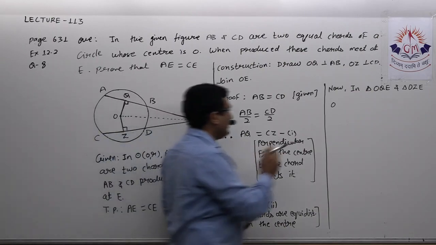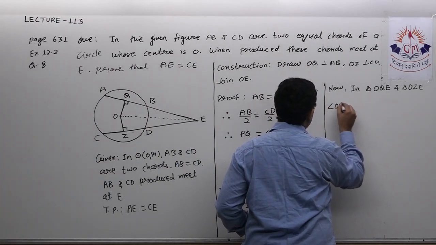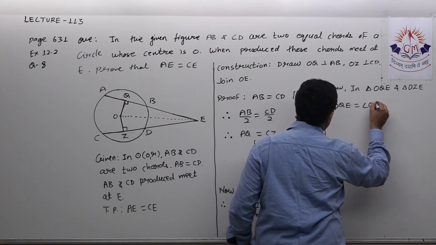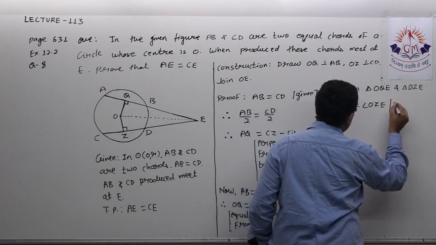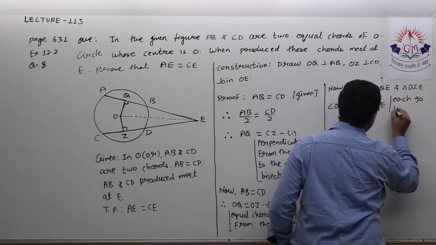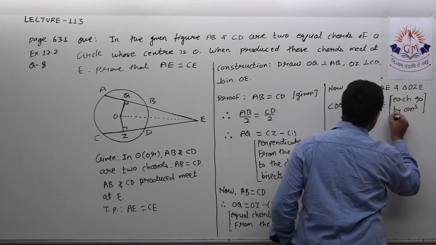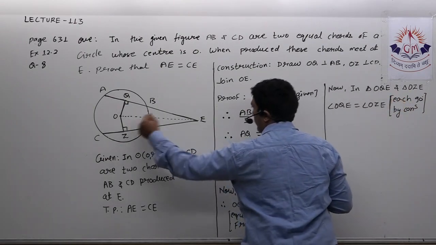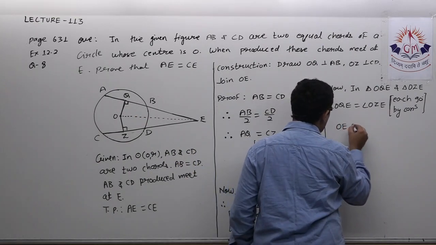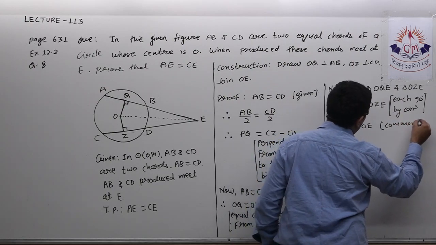So first angle OQE is equal to angle OZE. Reason: each angle is 90 degrees by construction. Then OE is equal to OE, that is common.